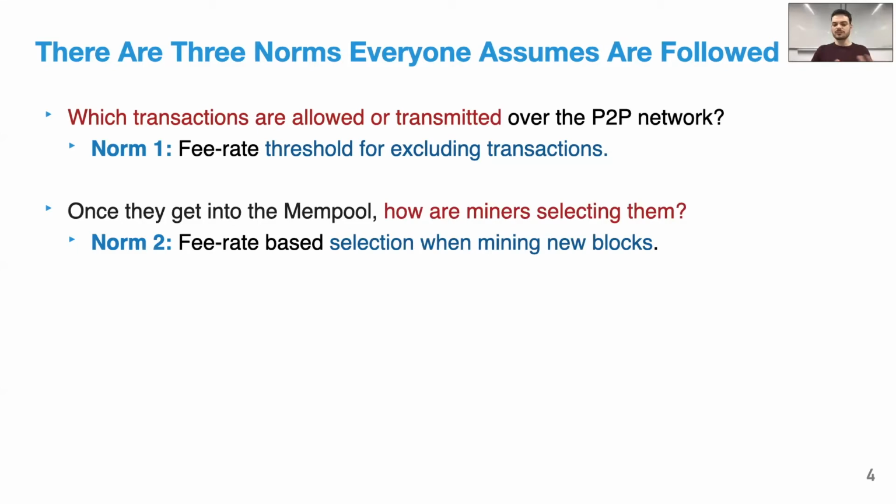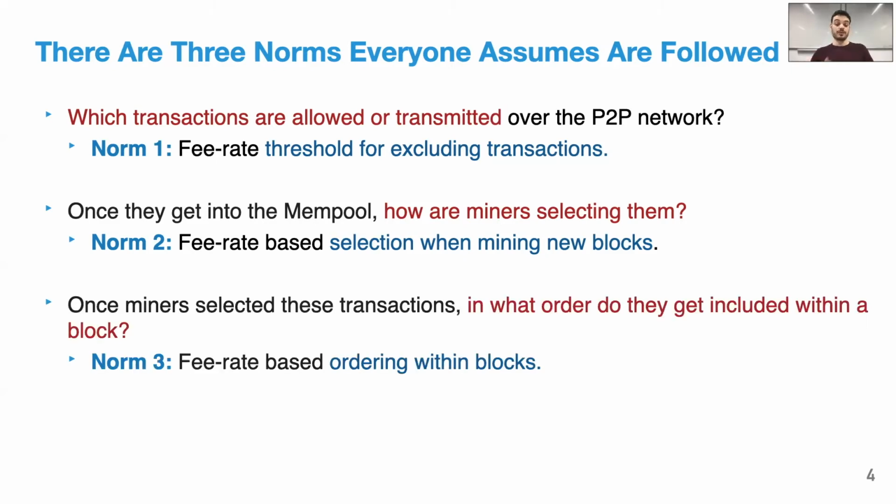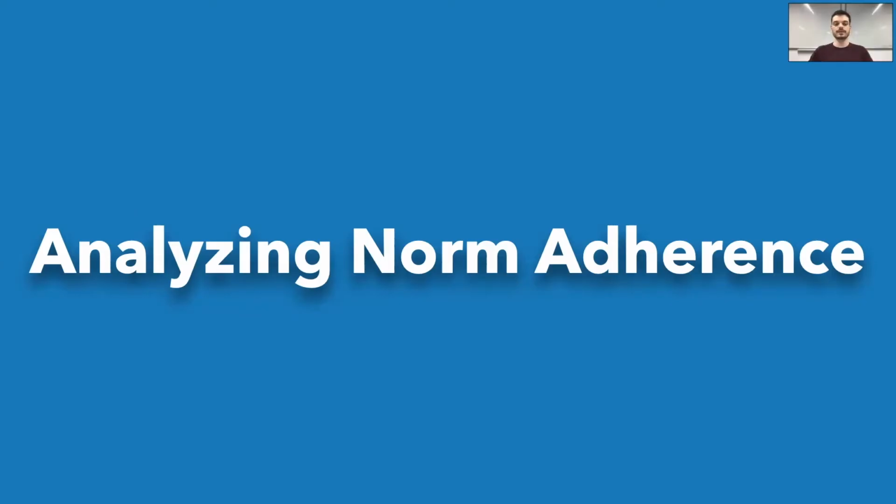Now, once these transactions get into the mempool, how are miners selecting them? This is the second norm: fee rate-based selection when mining new blocks. And then, once miners select these transactions, in what order do they get included within a block? This is the third and final norm: fee rate-based ordering within blocks. Essentially, these are the 3 norms everyone expects are being followed. Now, let me show you whether or not these norms are actually followed. Therefore, we analyze the norm adherences next.